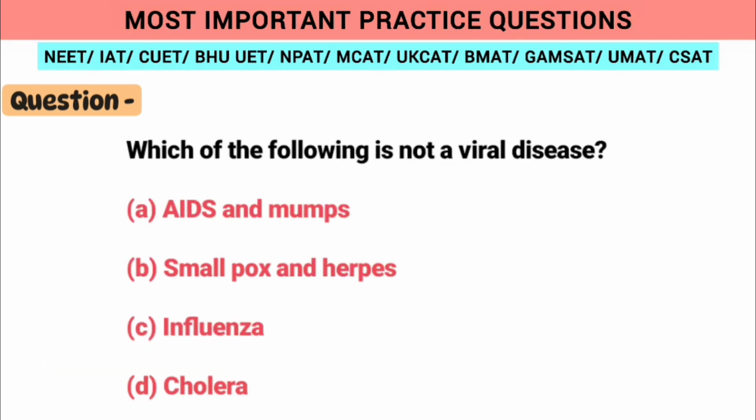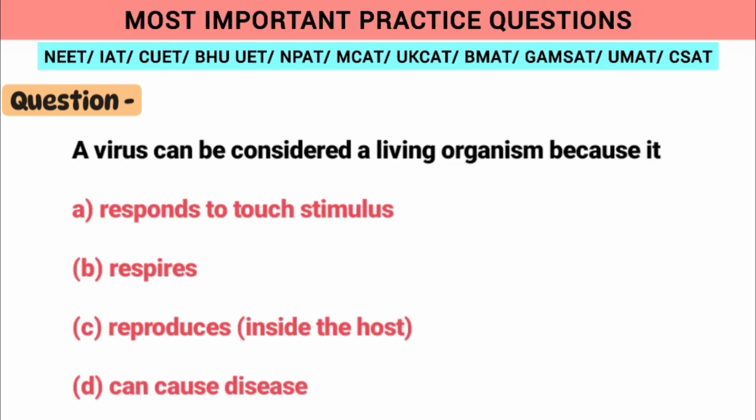Which of the following is not a viral disease? AIDS, mumps, smallpox and herpes, influenza are viral diseases. So D, cholera is the option which we need to select for the same. Moving on to the next question, a virus can be considered a living organism because it reproduces inside the host body. So option C is the correct one. We need to select that.